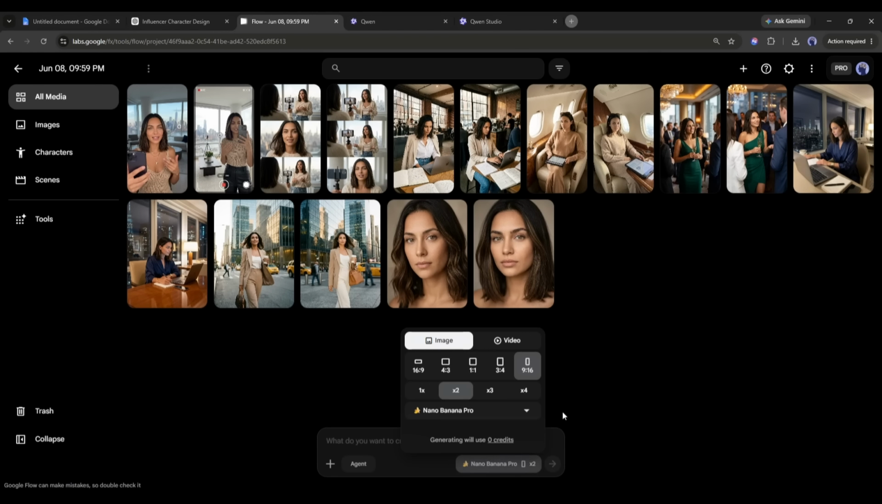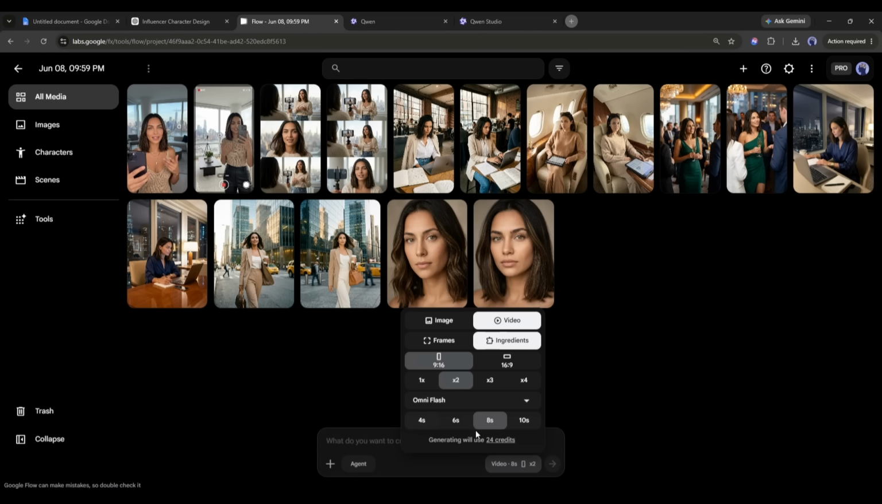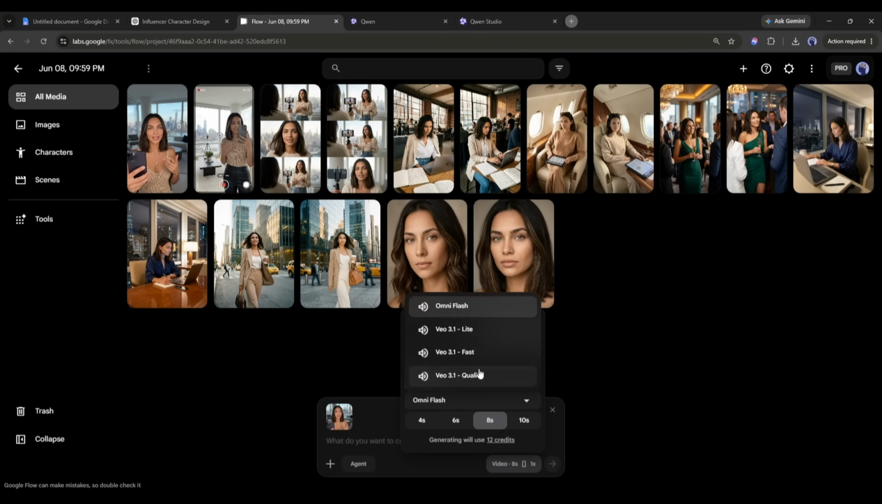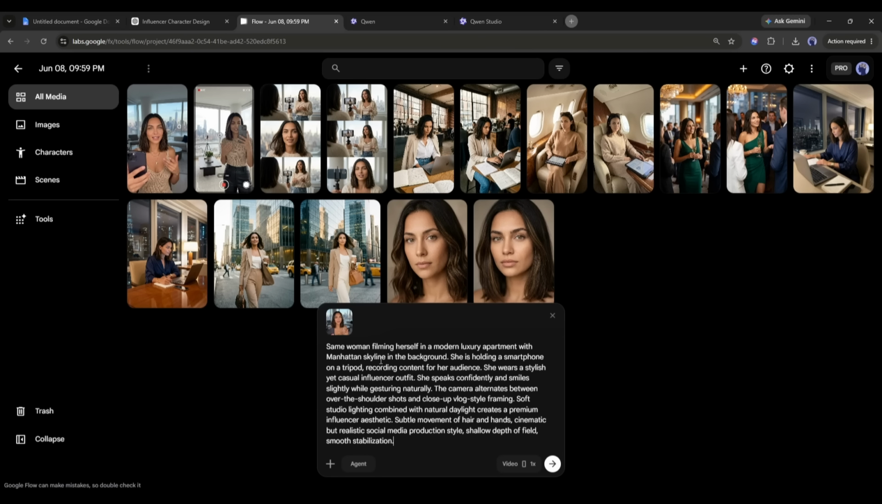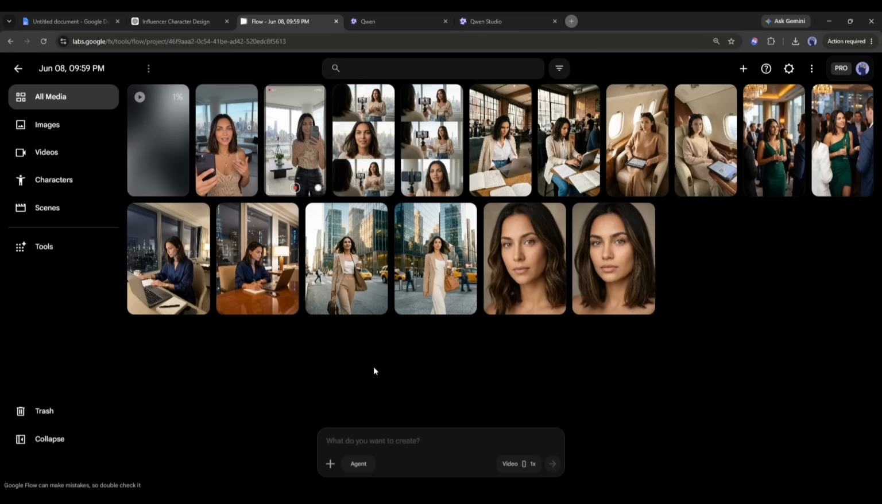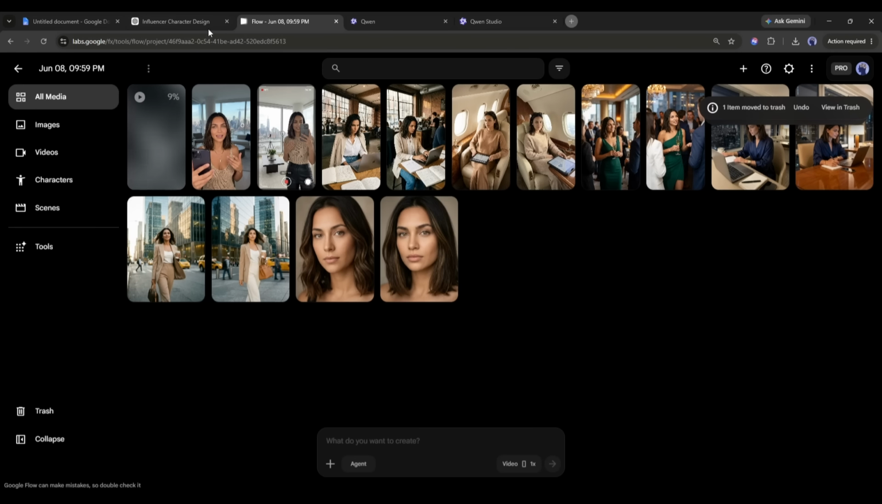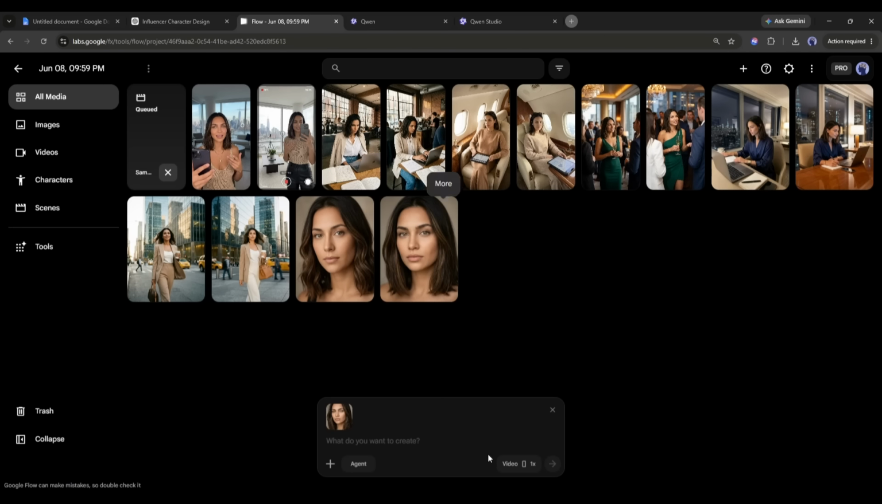After coming to Google Flow, select the video generation option. Select the video generation model, aspect ratio, and other settings. Add the reference image and then enter the prompt. Once done, hit the generate button. While the video is generating, you can create another video. And here it is. All the video clips are ready.